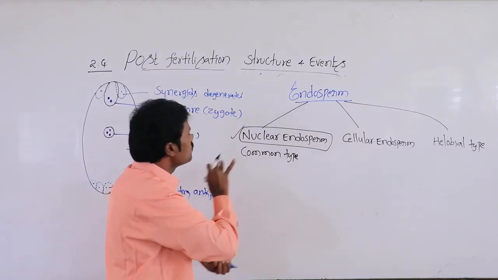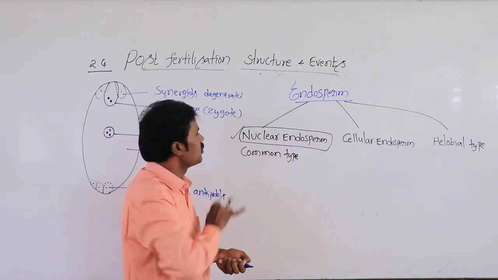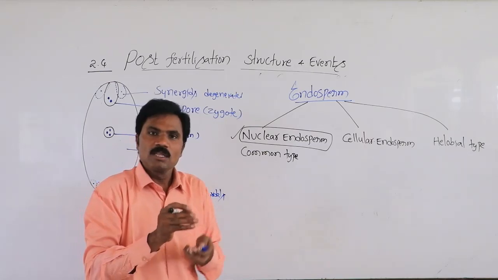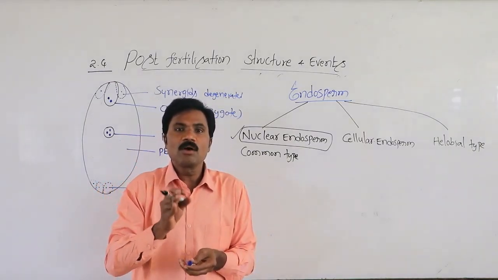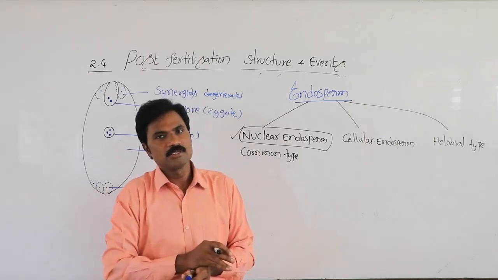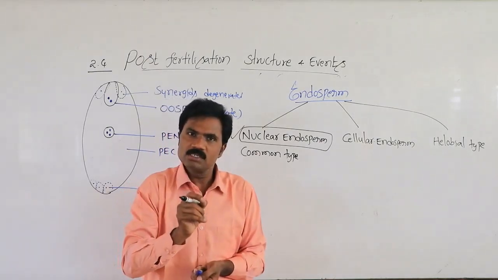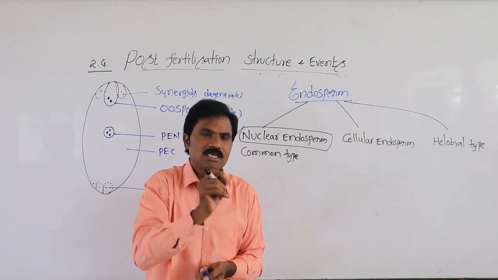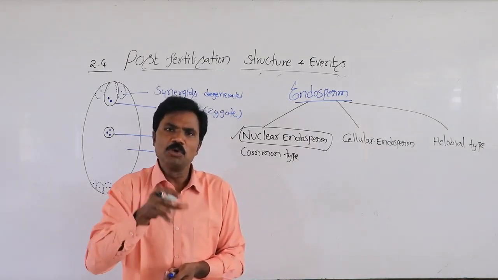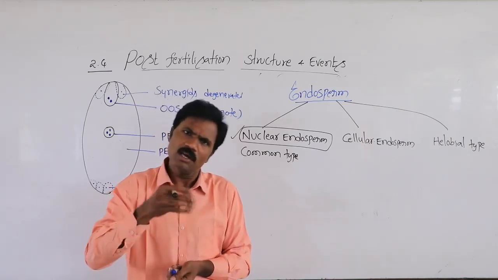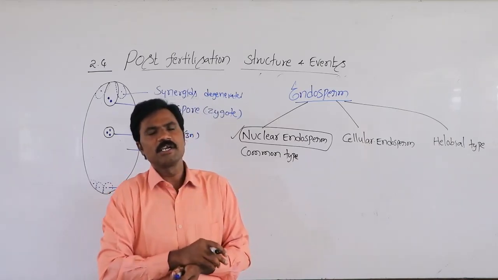So what is the difference between nuclear, cellular and helobial? Nuclear means first karyokinesis is involved, and it may not be followed by cytokinesis immediately. After free nuclear division, later cell wall formation takes place.